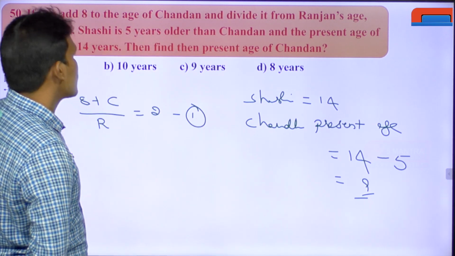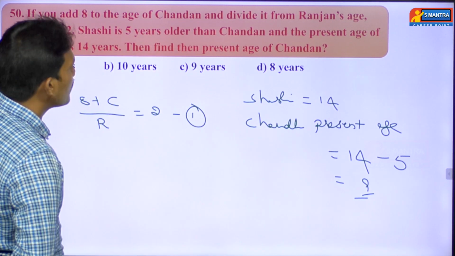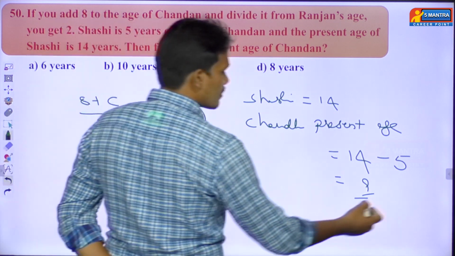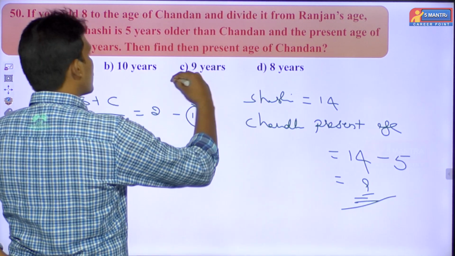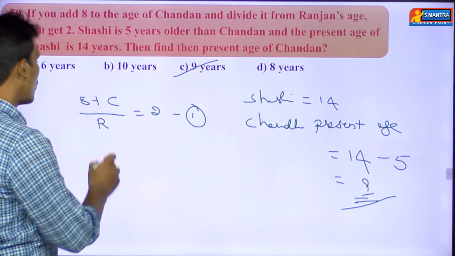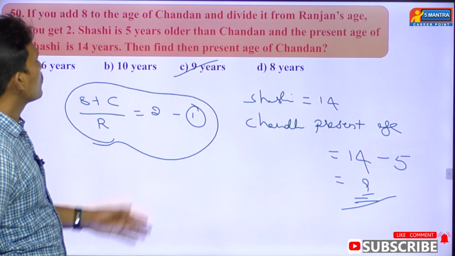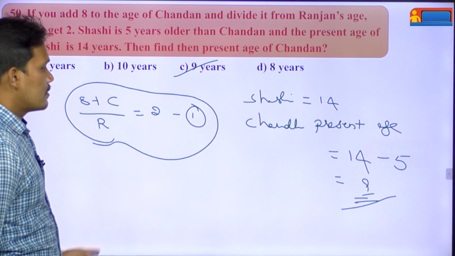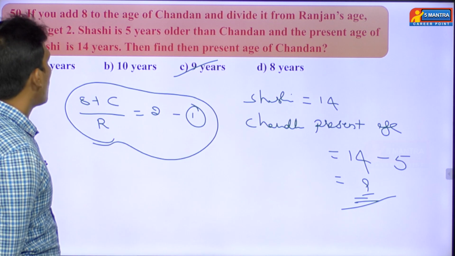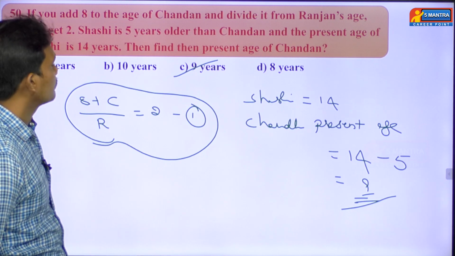Then what is the question asking? Find the present age of Chandan. The present age of Chandan is equal to how much? 9. Then option C is the right answer. So there is no use of this equation, right? Then your answer goes to 9. So option C is the right answer.